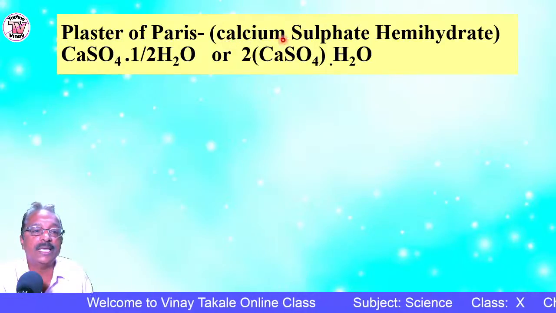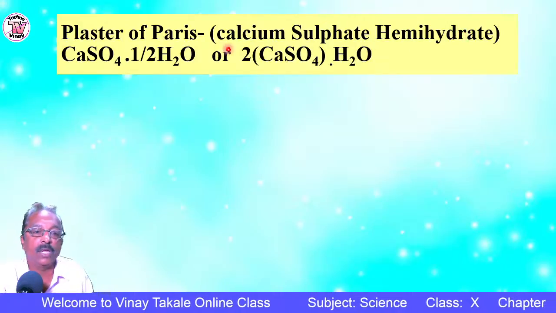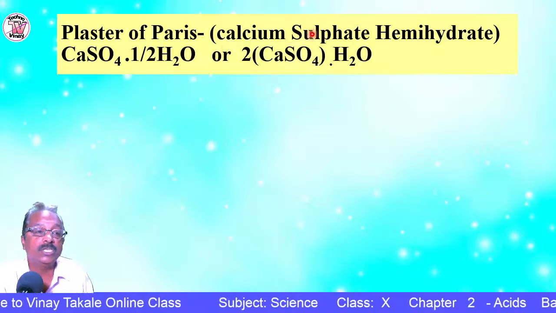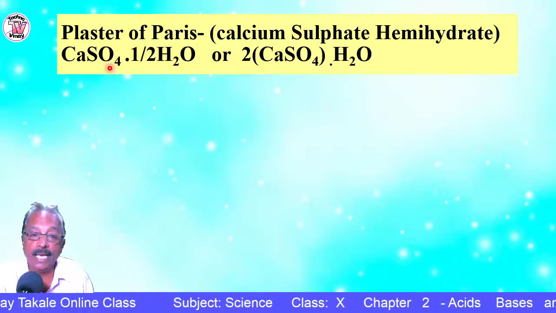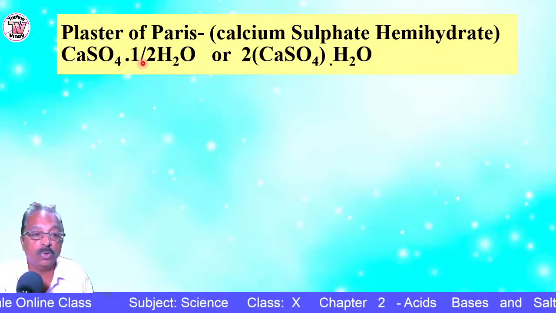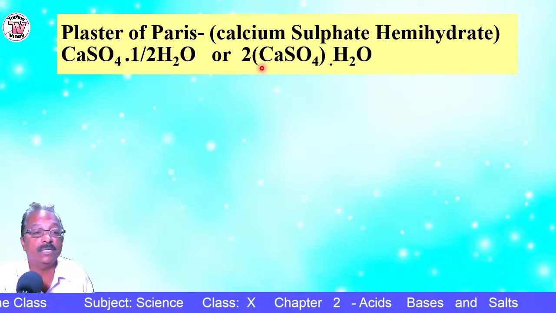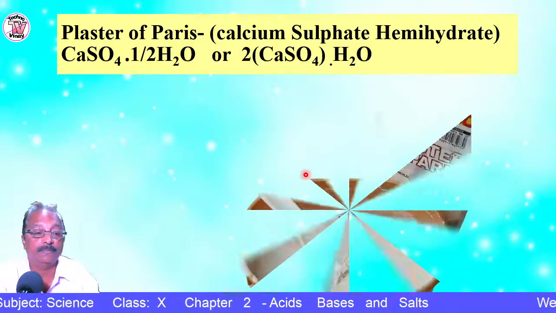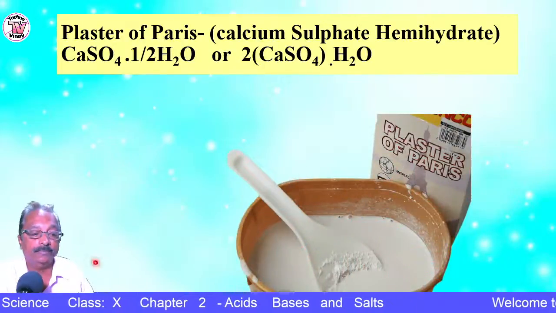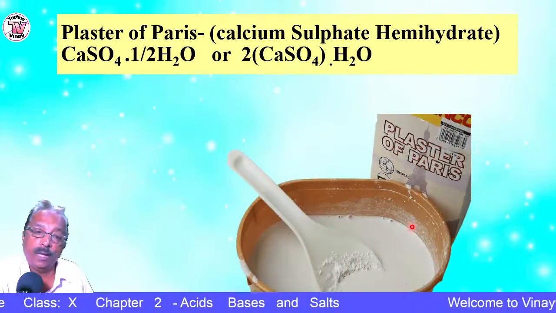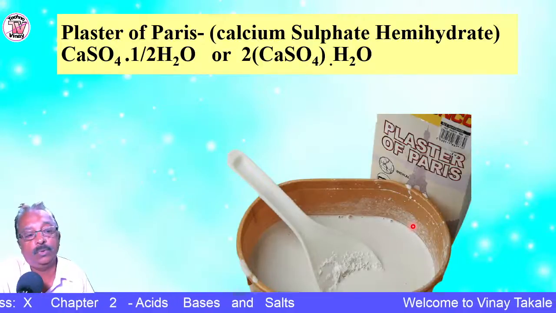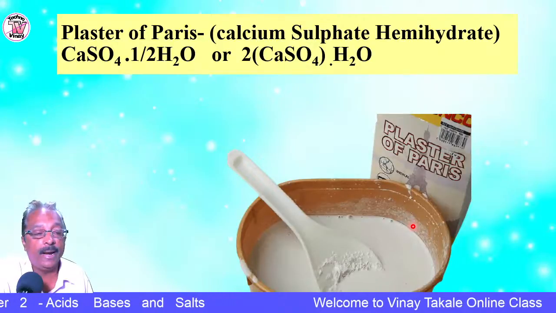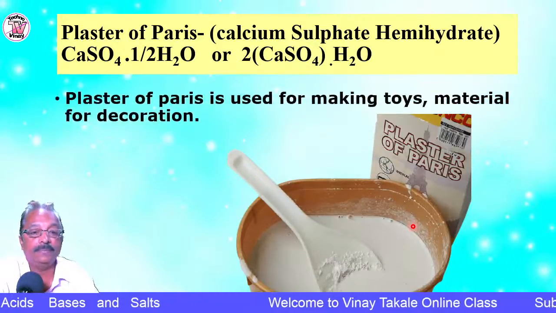So plaster of Paris is a common name. The chemical name is calcium sulfate hemihydrate. So what is the chemical name of plaster of Paris? Calcium sulfate hemihydrate, CaSO4 point half H2O, or twice the calcium sulfate point H2O. That is plaster of Paris. Specially it is used by those who do the painting works to seal the gaps and cracks before painting it. Followed?